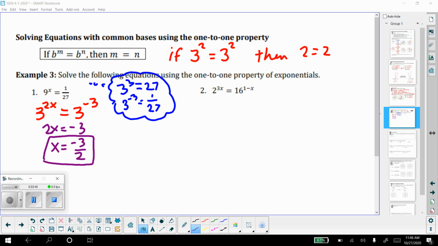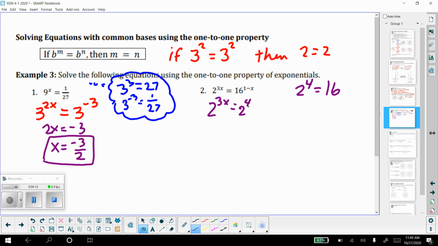2 and 16 can both be written with a base of 2. So 2 to the 4th power equals 16. 2 times 2 is 4, times 2 is 8, times 2 is 16, correct? So we can rewrite this as 2 to the 3x equals 2 to the 4th.